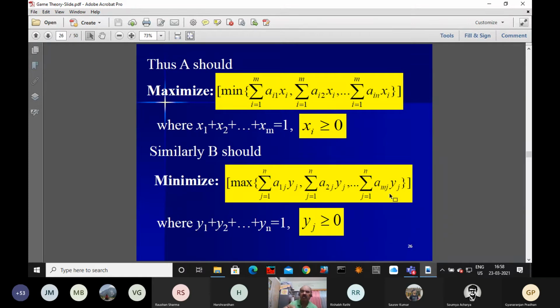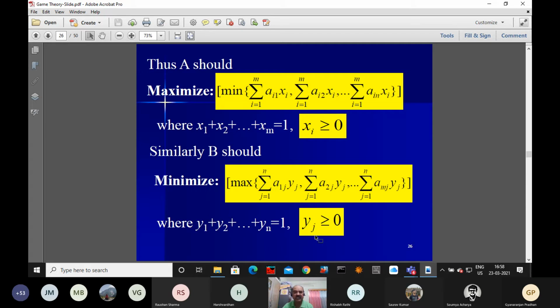For the minimum it was at least greater than or equal to nu, but here it has to be less than or equal to nu. That nu has to be minimized.